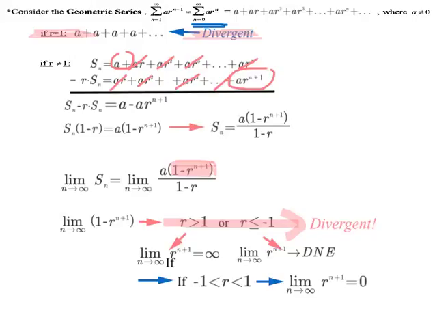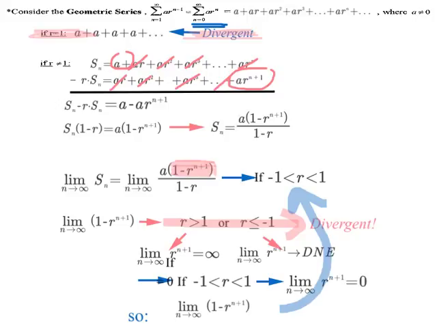Okay, what does that say about the limit that I was interested in? My limit as n approaches infinity of 1 minus r to the n plus 1, if r is between negative 1 and 1: r to the n plus 1 is approaching 0, so I have 1 minus 0, which makes this limit equal to 1. Okay, so let's talk about the implications of that. Now I'm working with the fact that if my r values are between negative 1 and 1, this piece in here will approach 0, which means that the limit as n approaches infinity of s of n is just a over 1 minus r.